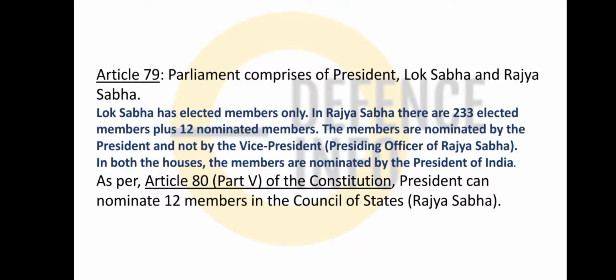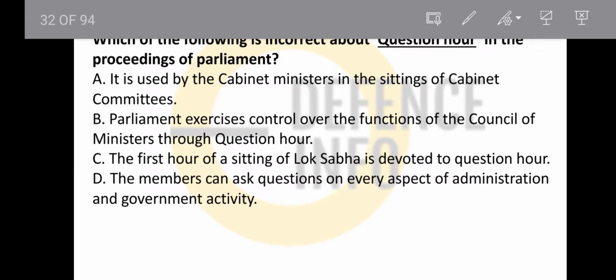And friends, in Rajya Sabha 233 members are there, 12 are nominated by the President of India, and this is the thing. And Article 80 also says that the President can nominate 12 members in the Rajya Sabha. And this is the thing, friends.